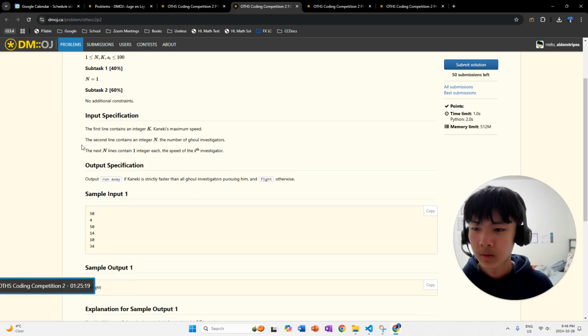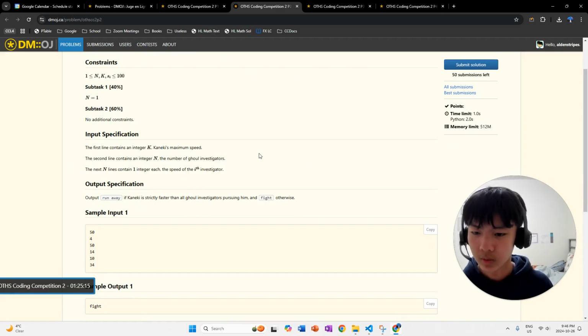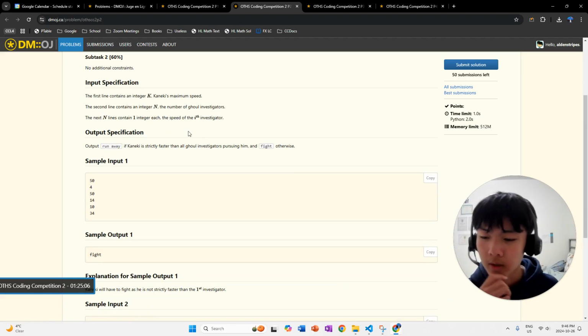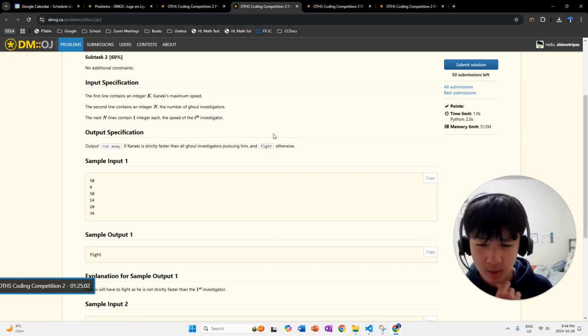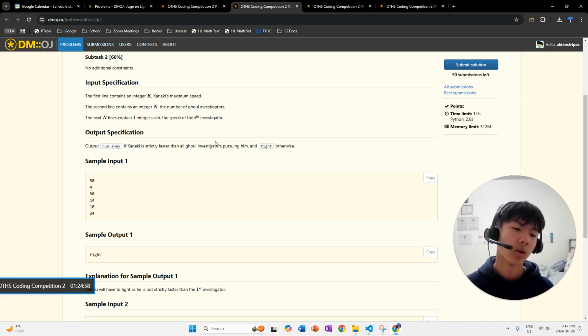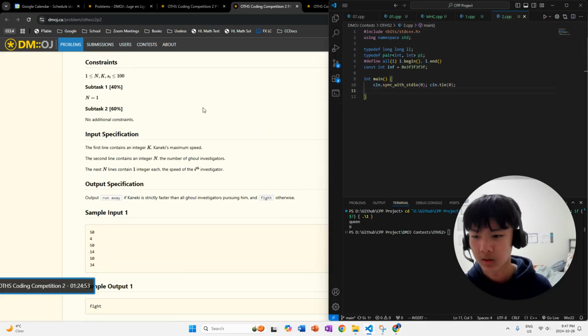Otherwise, he'll fight them. So, first line is his max speed, second is the number of ghoul investigators. Then the actual array of the speeds of each consecutive investigator. Output run away if Kaneki is strictly faster than all ghoul investigators pursuing him. Otherwise, he has to fight them because he can't outrun all of them. Okay, that makes sense to me, so let's just get started.